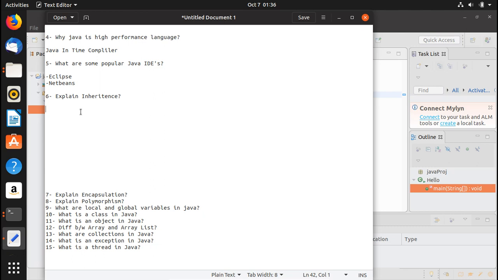So for example, if there is an animal class and you want to write a dog class, there are certain characteristics which are general and which exist in all animals. Okay, so you won't type all the attributes and characteristics again in the dog class.